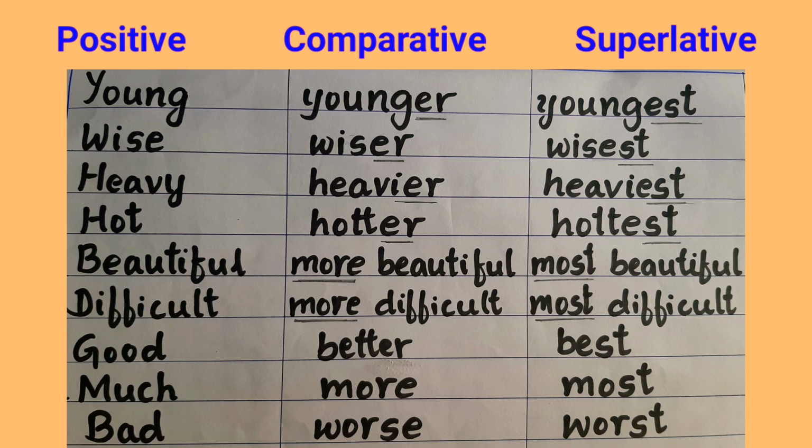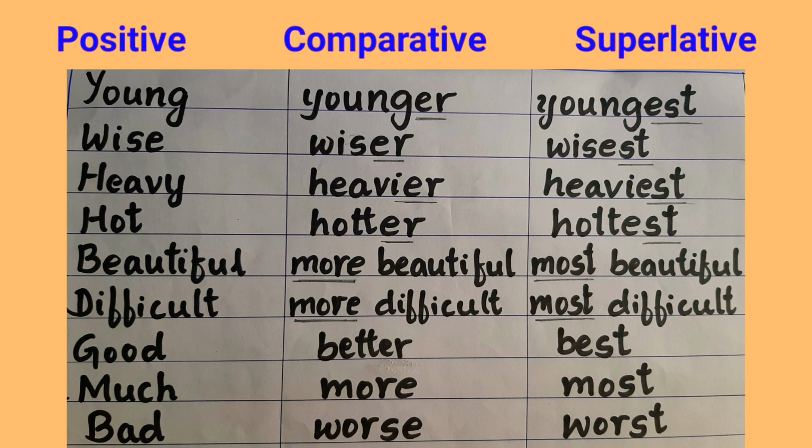Well, let's take some examples of formation of degrees of comparison. There are three columns given as positive, comparative and superlative of adjectives. Positive young, comparative younger, superlative youngest. Same way, wise, wiser, wisest.